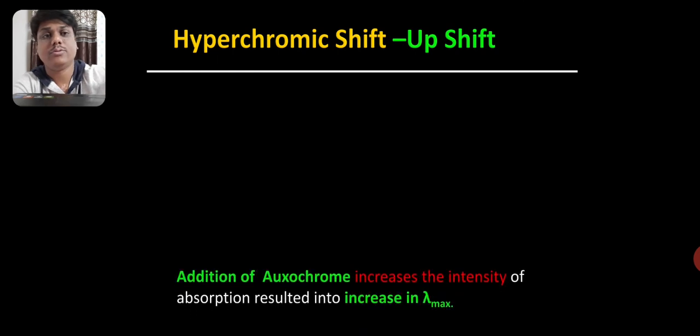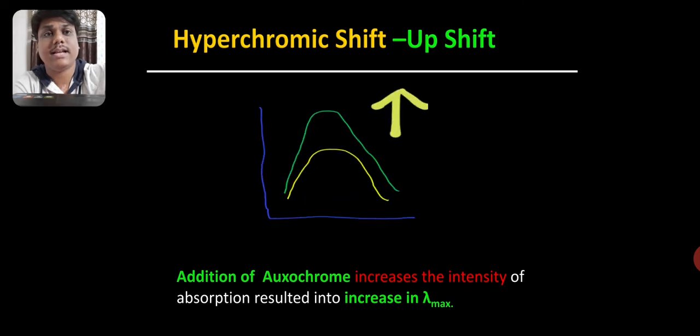Next one is hyperchromic shift. It is also known as upshift. This is due to increase in intensity, meaning addition of oxochrome increases the intensity of absorption. That means it enhances the color of that absorption pattern, and so there is an increase in lambda max.